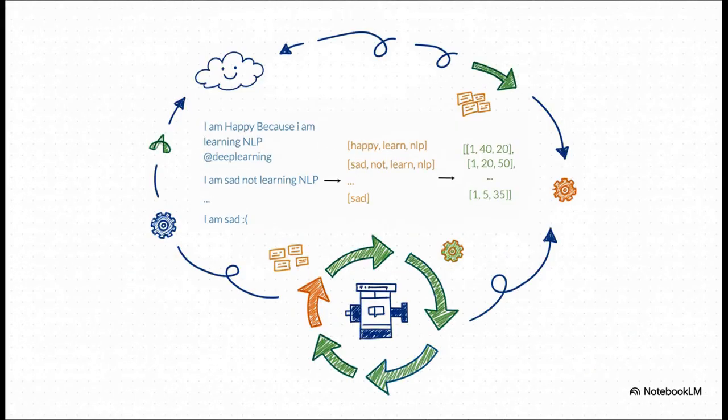And the beautiful part? We just hit repeat. We run that exact same recipe on the second tweet, the third, the fourth. We do it for every single one of the, let's say, M tweets in our dataset. Each one gets cleaned up and turned into its own special feature vector. It's like an assembly line.